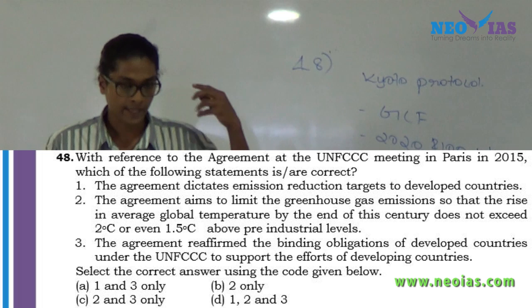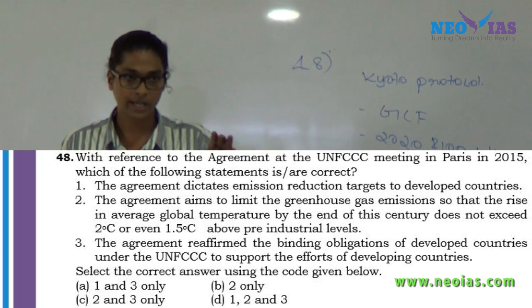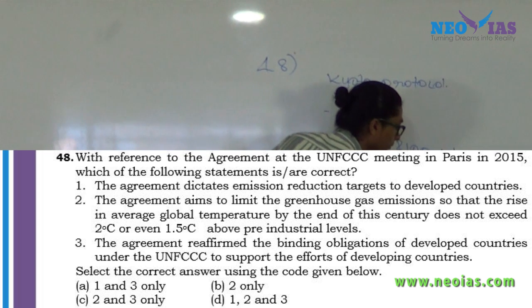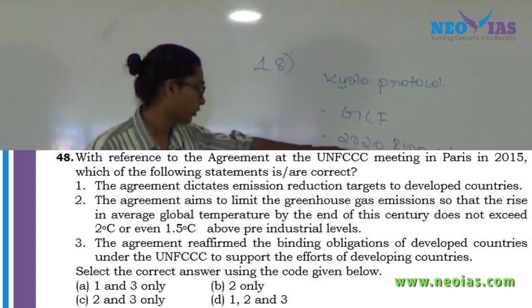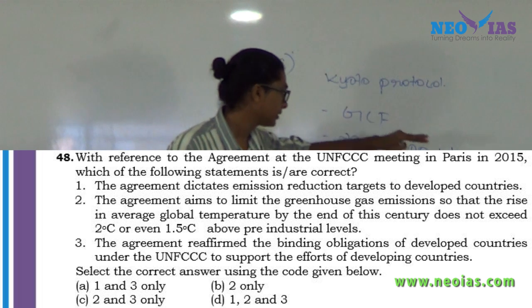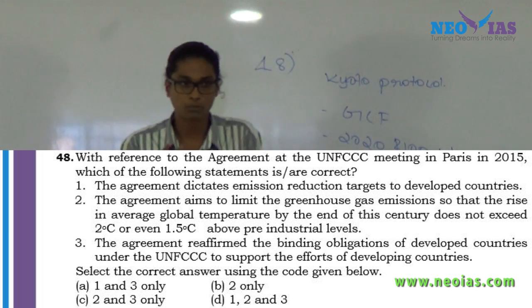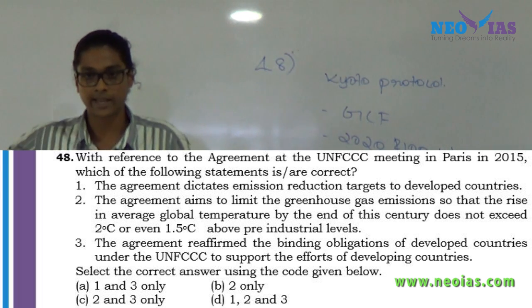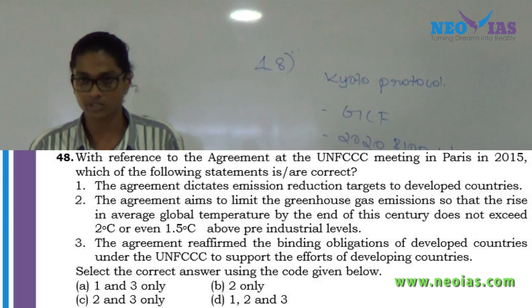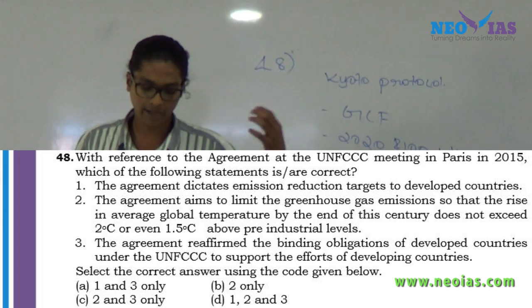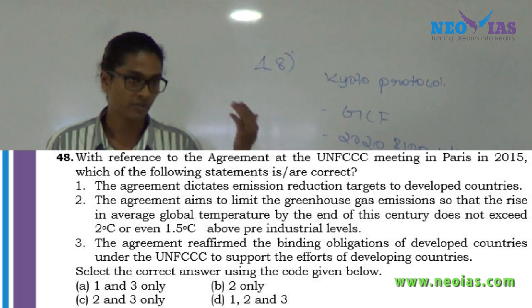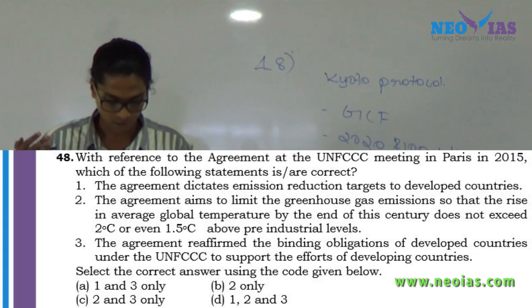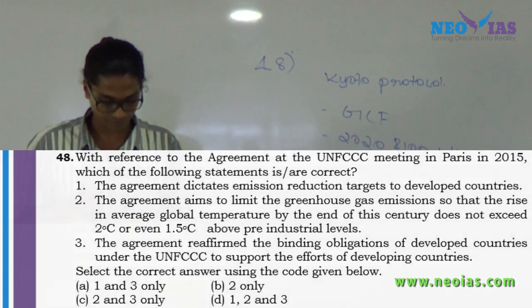The Paris Agreement reaffirmed this target, and so far we have only mobilized around 10.2 billion. So before 2020, the developed nations need to mobilize $100 billion in order to support adaptation as well as mitigation projects, helping LDC countries and other developing nations. So this is another key feature of the Paris Agreement, which reaffirmed the binding obligations of developed nations. So the answer will come out as C.